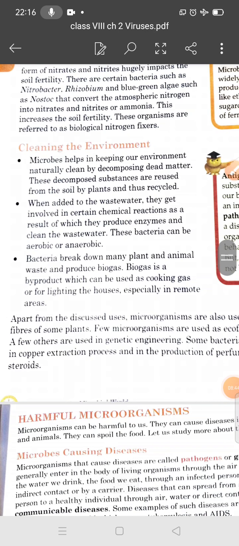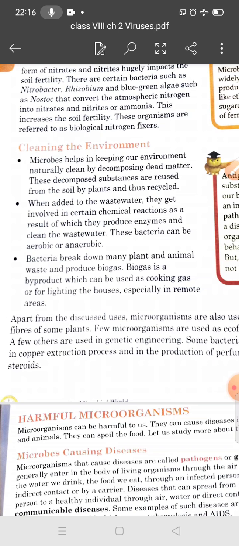And these bacteria break down many plants and animals. And you know there is a biogas plant also. This biogas is a byproduct which can be used as cooking gas and for lighting the house, especially in remote areas. So we can say that these bacteria also help in producing fuel.